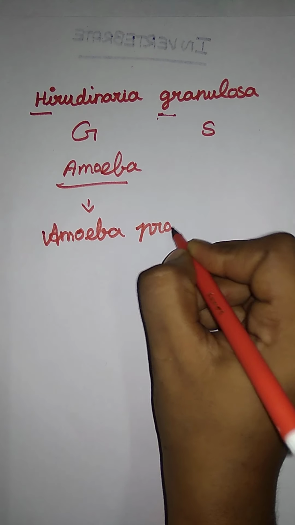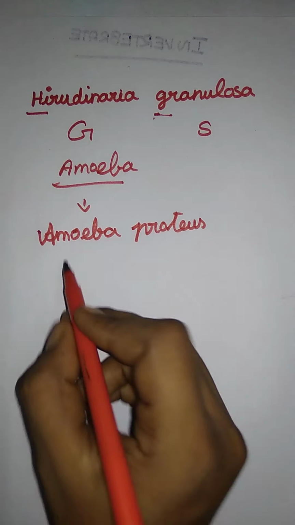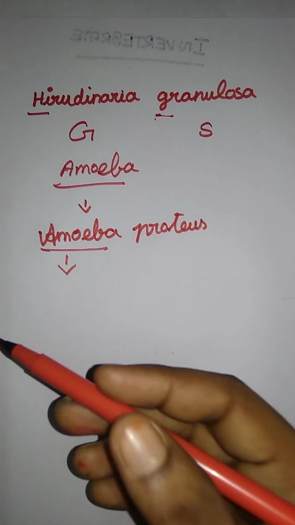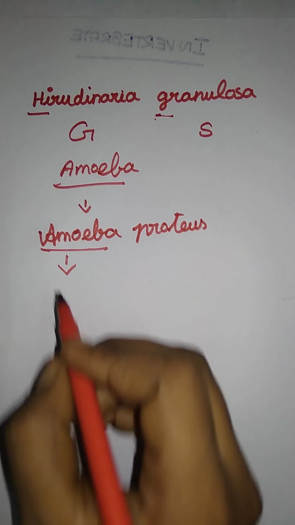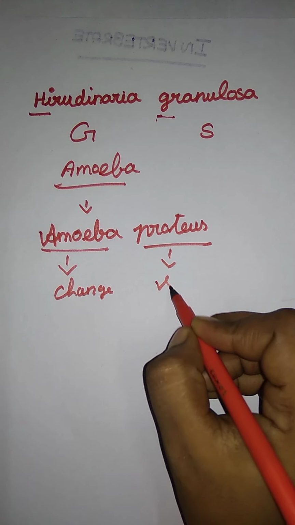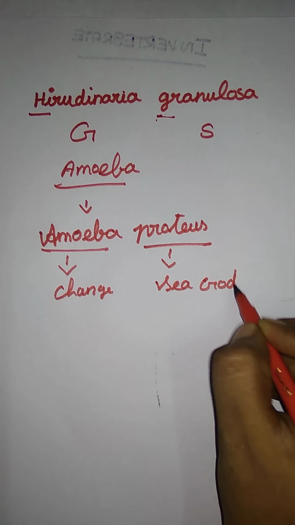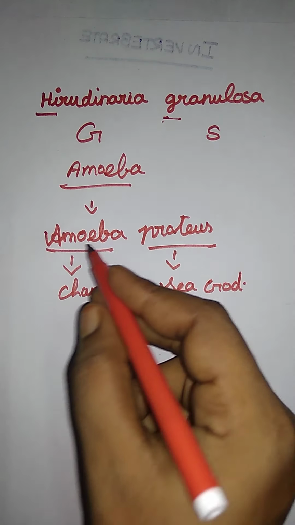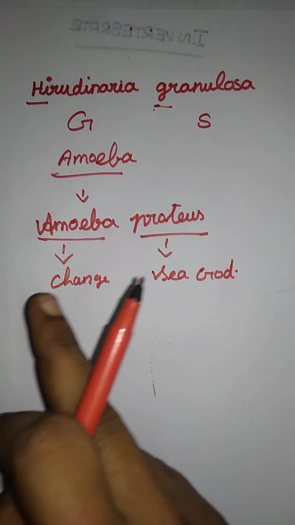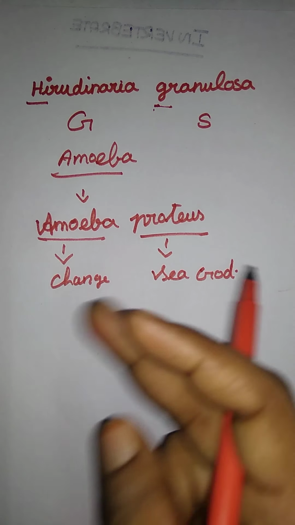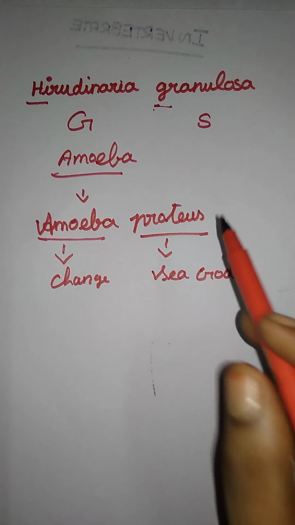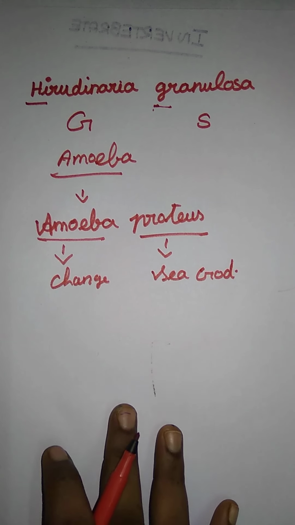Amoeba proteus. One thing you should know: all binomial names are derived from Latin words, so they have a meaning. Here, amoeba means change, and proteus means sea god. We already said that amoeba changes its shape as it likes, ever changing its shape, so Proteus means a sea god. So that's it for the binomial name of amoeba.